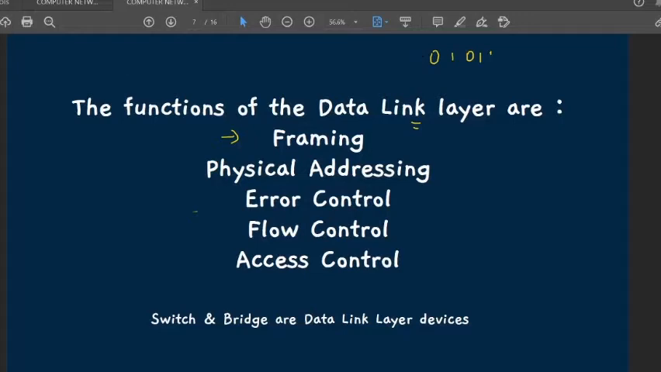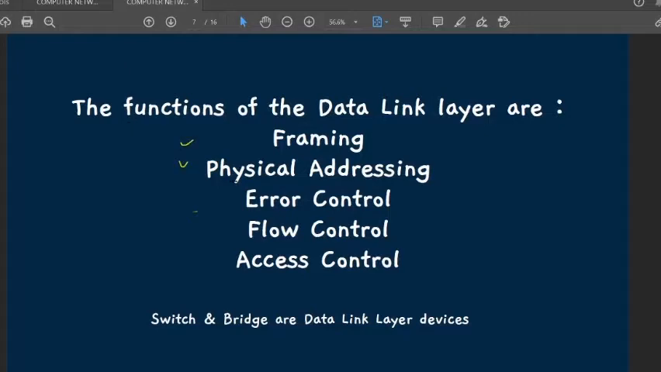I hope it is clear what I mean. Basically, a special bit pattern is attached at the beginning and at the end of the bits, and that makes a pattern. Next is physical addressing.